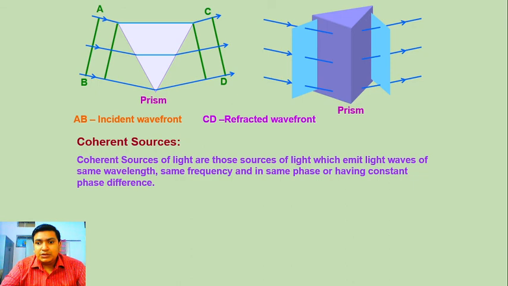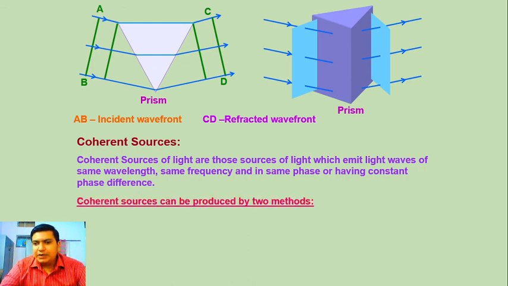So coherent sources of light are those sources which emit light waves of the same wavelength, same frequency and in the same phase or having a constant phase difference. If they have the same phase, then the phase difference will be zero. So in coherent sources the phase difference can be zero, and if there is a phase difference, it will be a constant phase difference. So that is the quality of coherent sources.